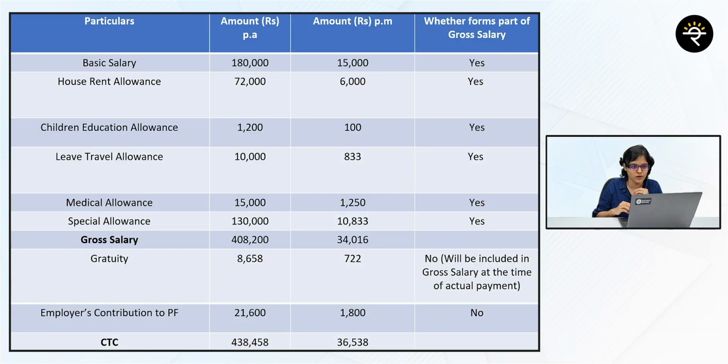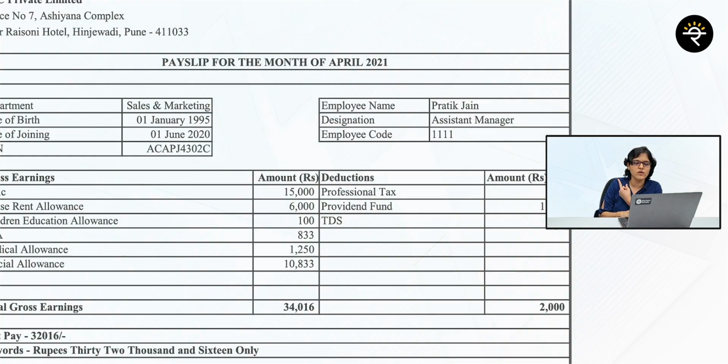But before we move on to that, let's get back to the same chart that I was showing you just a minute ago. In that, if you've observed, we had two columns. One was PA, the per annum amount, and one is PM, the per month amount. Now you can see that the gross salary per month was around 34,016 rupees and the CTC was 36,538 rupees. Now the million-dollar question to you is that out of these two figures, which figure will appear on your payslip? What is your answer? A or B? 34,016 or 36,538? And the correct answer is 34,016.